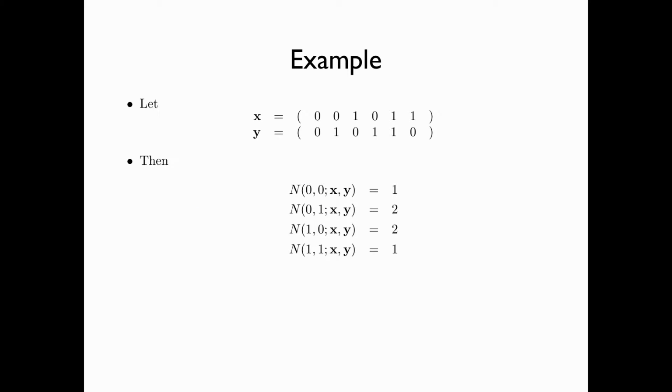Here is an example. Let x be the sequence 0, 0, 1, 0, 1, 1, and y be the sequence 0, 1, 0, 1, 1, 0. Then the number of occurrences of 0, 0 is equal to 1. The number of occurrences of 0, 1 is equal to 2. The number of occurrences of 1, 0 is equal to 2. And the number of occurrences of 1, 1 is equal to 1.